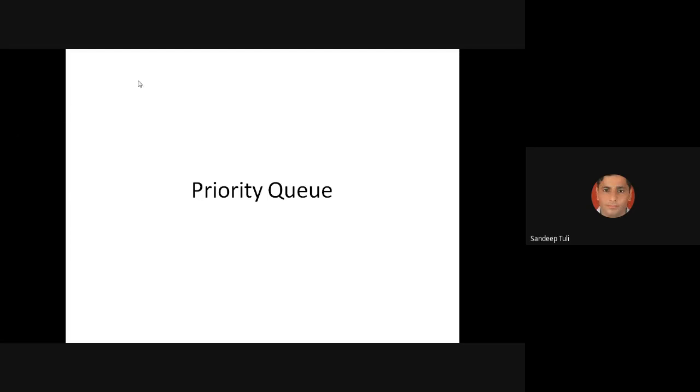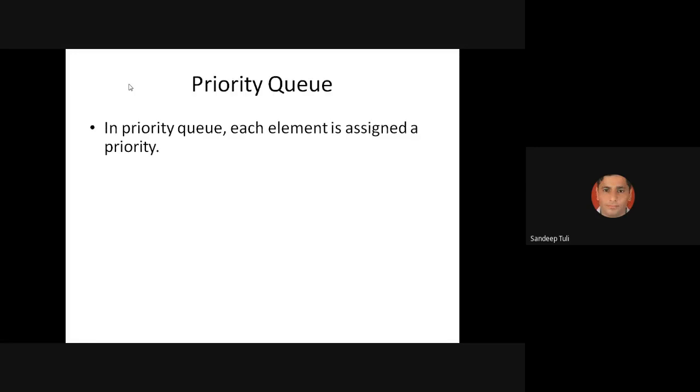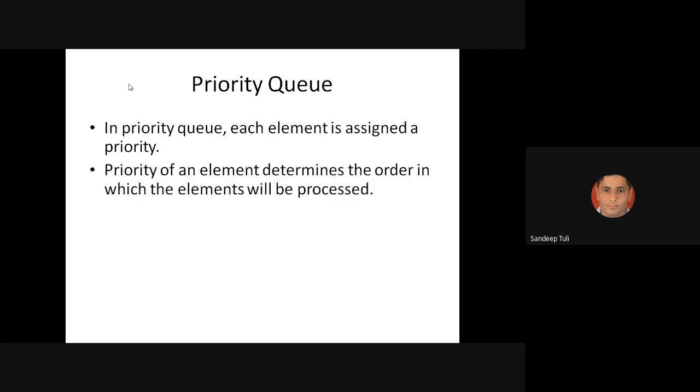So you have seen two different examples for priority task. Similarly, in this we will learn how we can handle a task when it comes with some priority. Now, a priority queue is a queue in which each element is assigned a priority. The priority of an element determines the order in which the elements will be processed.